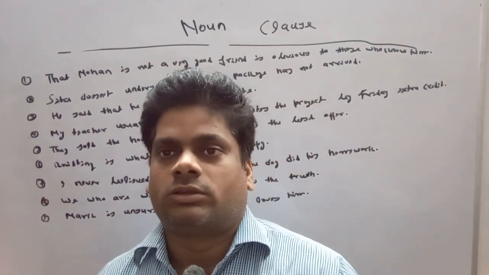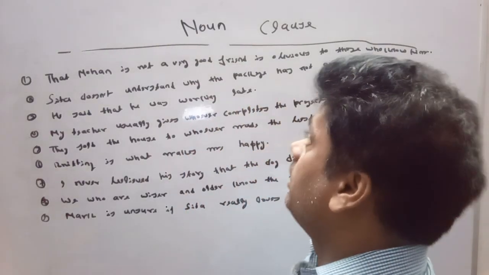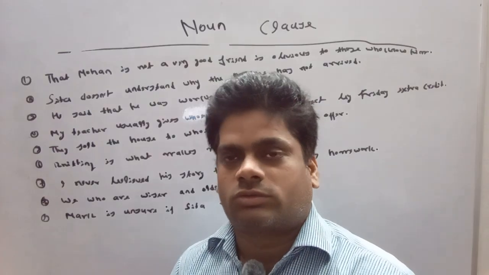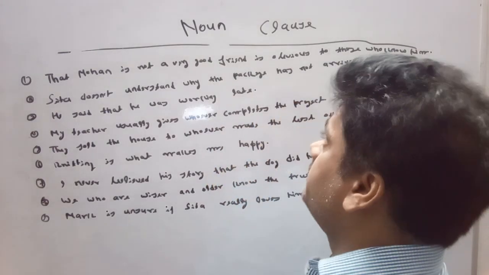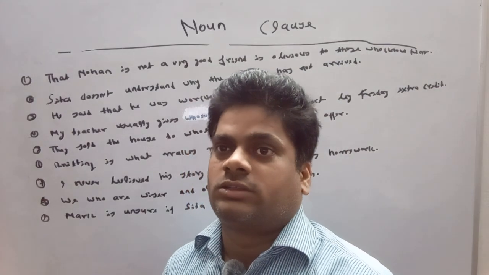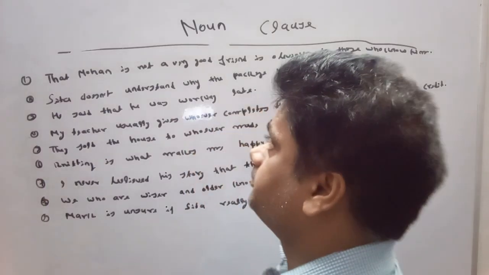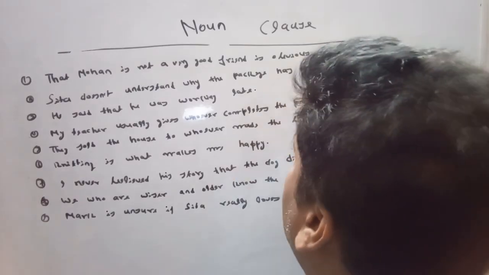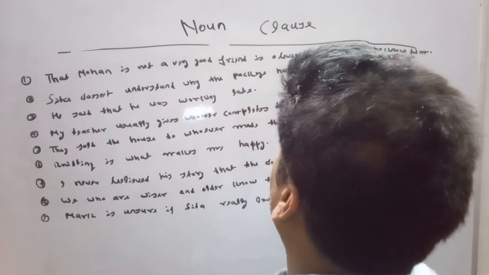Hi dear friends, this is our second class on noun clauses. As I have already told you, there are three types of clauses: noun clause, adjective clause and adverb clause. All these three clauses can work in a sentence either as a subject or as an object. So guys, now we want to discuss noun clauses briefly here.